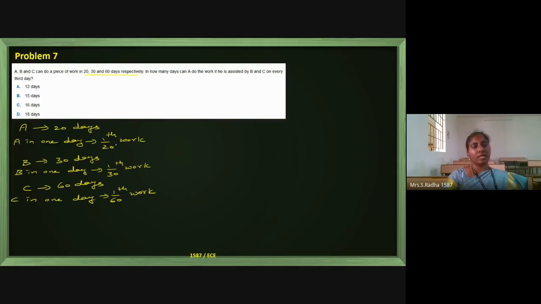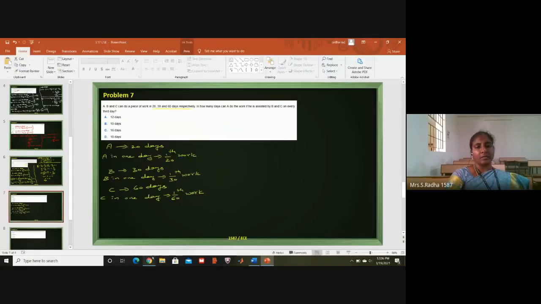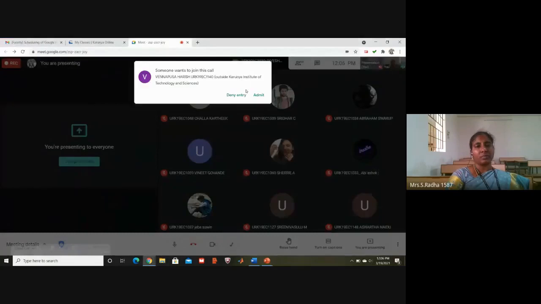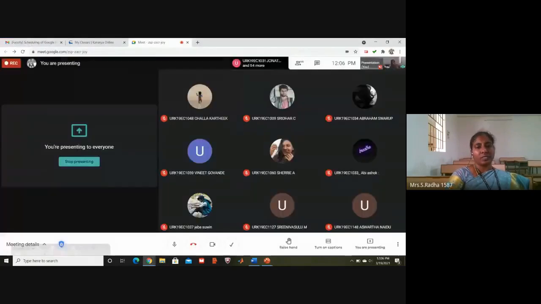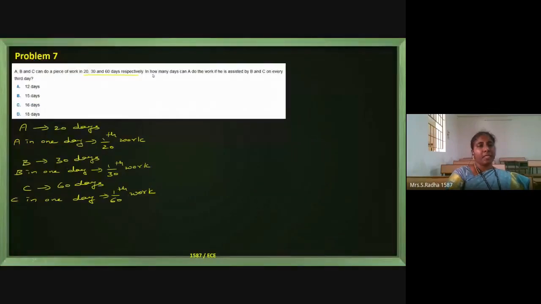So in 1 day they can complete 1/20th, 1/30th, and 1/60th of the work. If they are working individually, this is the amount of work completed per day. Now we go to the next sentence in the question. In how many days can A do the work if he is assisted by B and C on every third day?